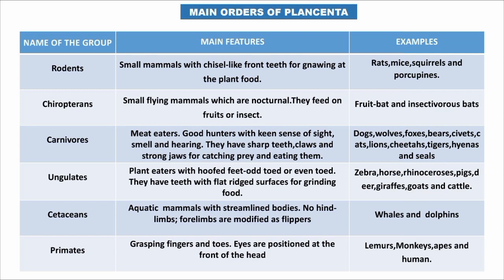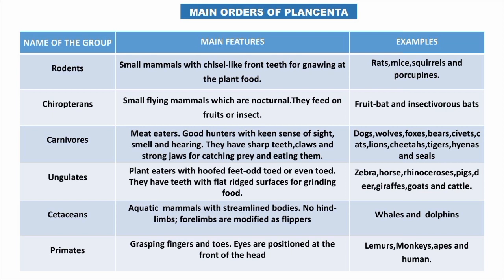Then there are carnivores, that is order number 3. These are meat eaters, good hunters with keen sight, smell, and hearing. They have sharp teeth, claws, and strong jaws for catching their prey and eating them. Examples of carnivores are dogs, wolves, foxes, bears, and also lions, cheetahs, tigers, hyenas, etc.